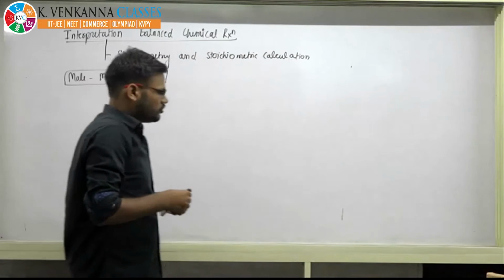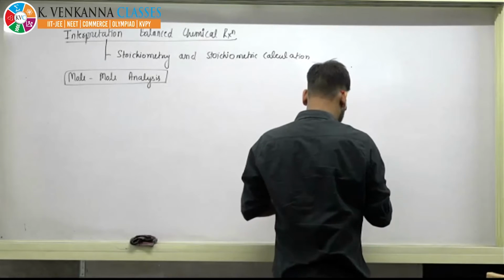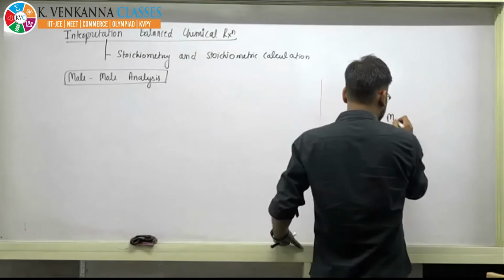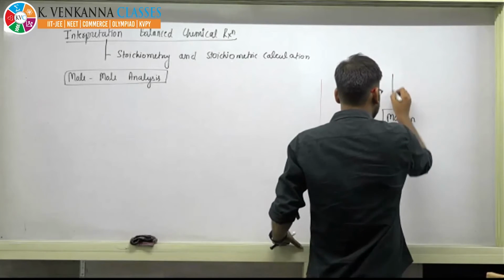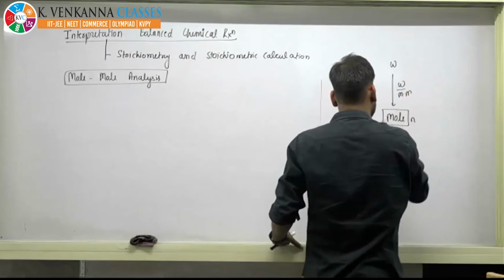Okay. So in the initial classes, I told you how to calculate moles. I told you mole is one of the important actors in chemistry. It is represented by n. If weight is given, you just calculate by dividing by molar mass.